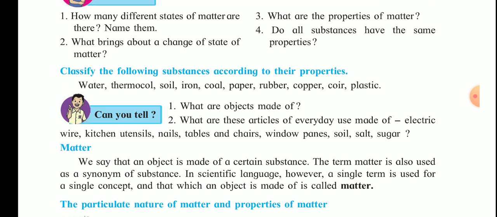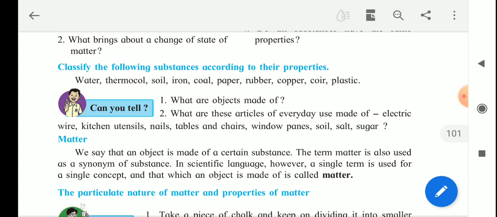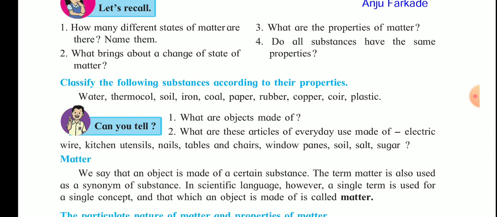Now the next question is, what are objects made up of? Now all of you know that objects are made up of atoms. Objects are made up of a certain substance. The term matter is also used as a synonym of substance. So the objects are made up of matter. In short, we can say all objects are made up of matter.